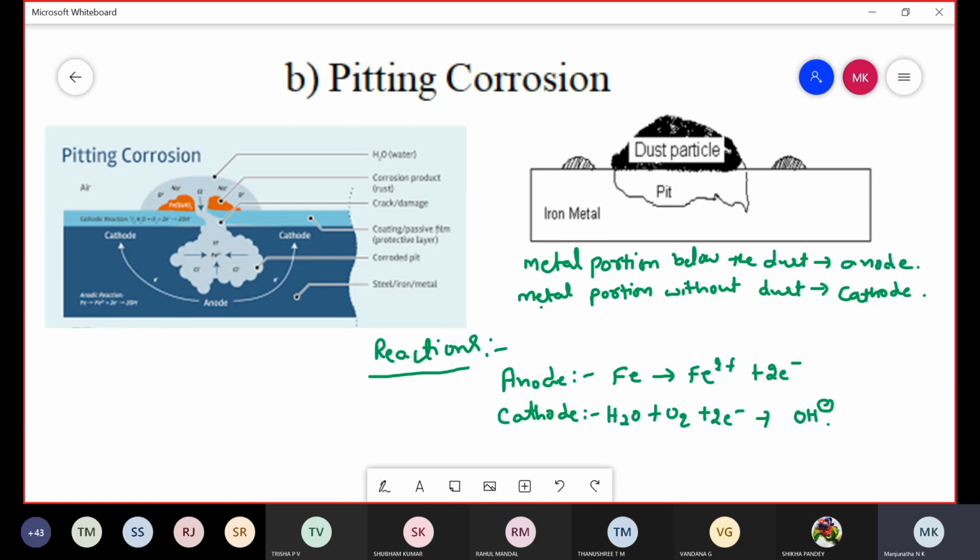Next line write: in which the metal surface below the dust particles, having a low concentration of oxygen, therefore acts as anode and undergoes corrosion.